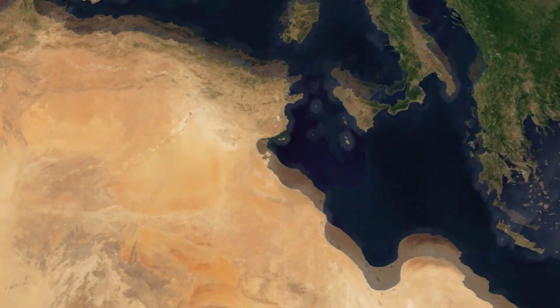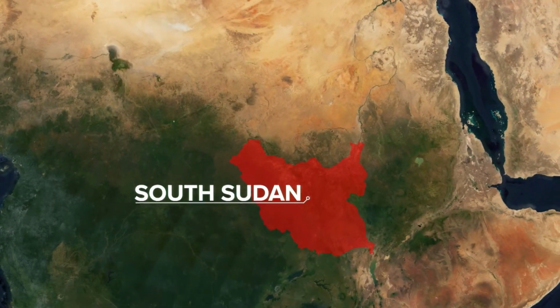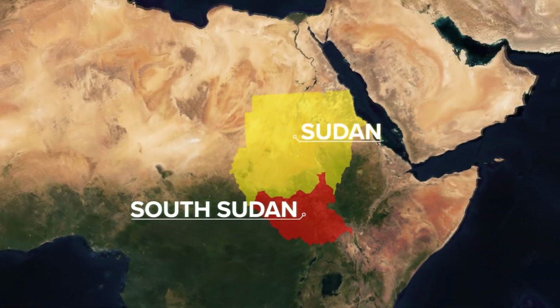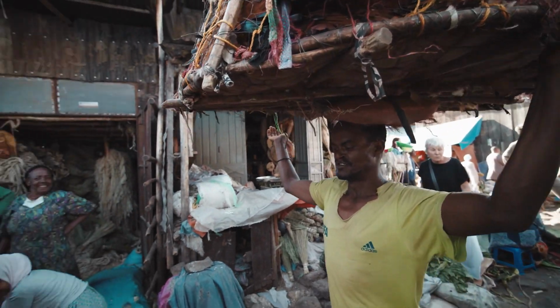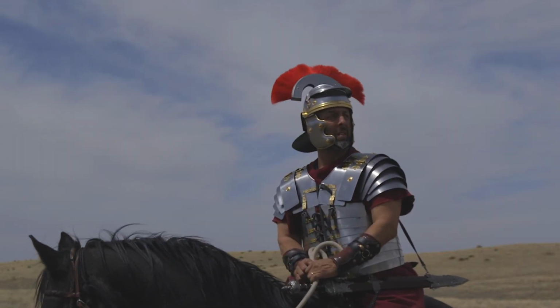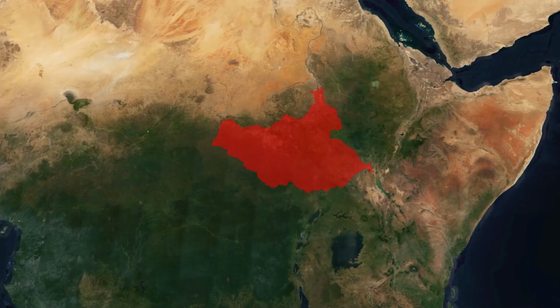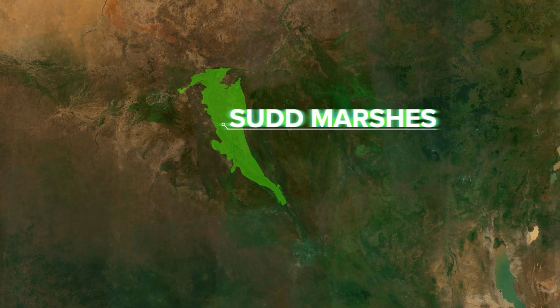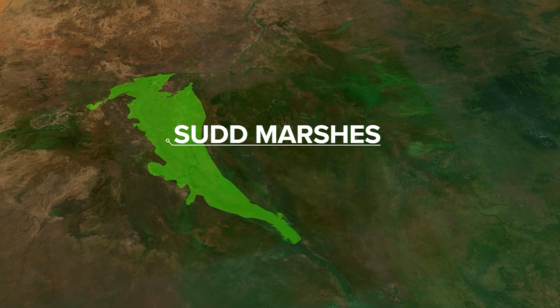To understand their desire for independence, we need to understand the many differences between South Sudan and its larger neighbor. And to do that, we need to understand the history of South Sudan and its people. The earliest mention of South Sudan is by the Romans, who were trying to find the source of the Nile. They couldn't get past the Sudd marshes, which is an area of extreme marshlands in the center of the country.